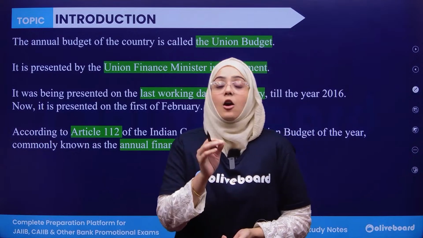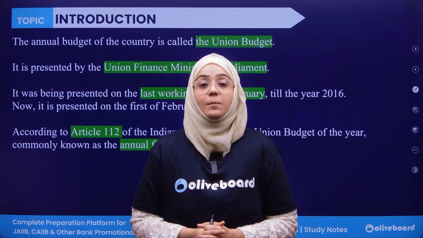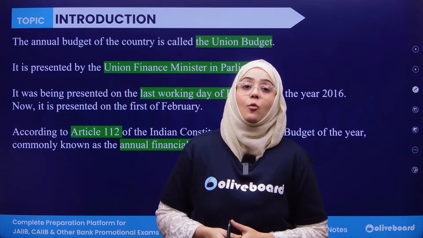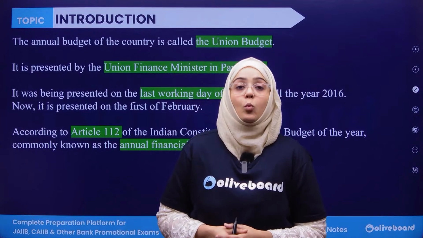The statement of expected expenditure and expected income of the coming financial year is known as the budget. Now, the word budget is actually replaced by the words annual financial statement in Article 112.